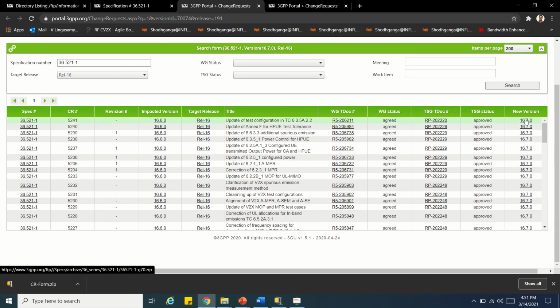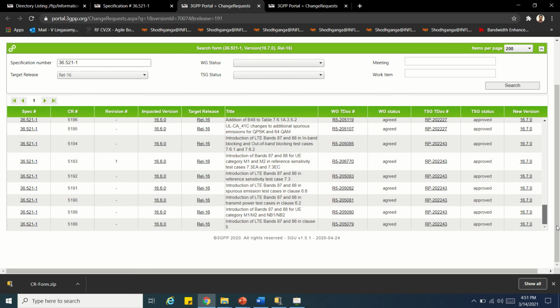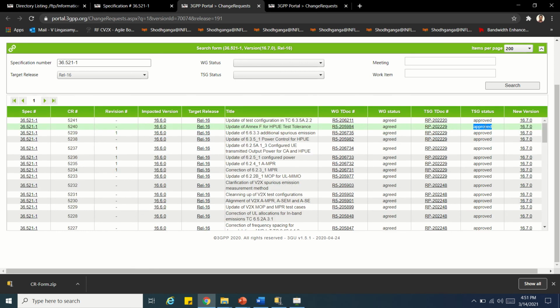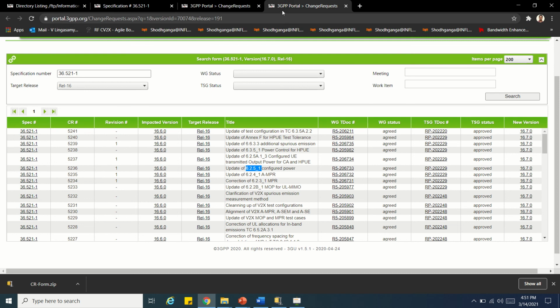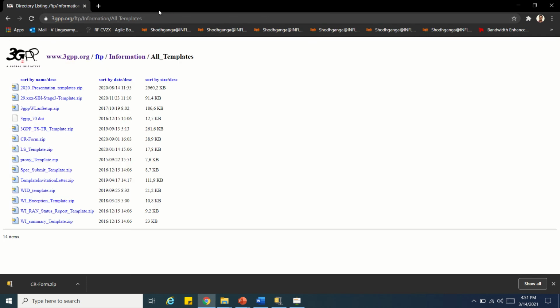The new version is here. Whether it is approved or not, that we have to see, because only after approval will they incorporate the change request. So now we have seen enough about change requests. Next, I will take a CR form, the change request form template, and I will explain each and every thing.